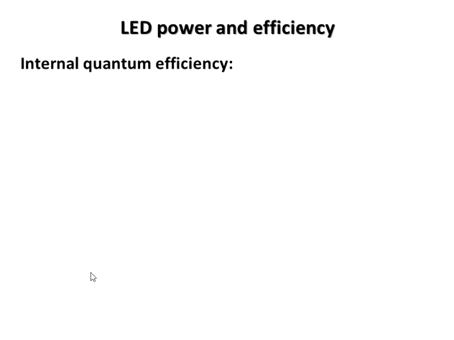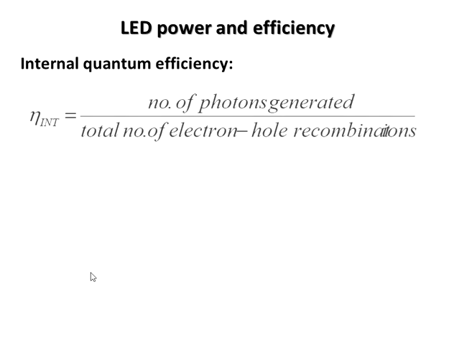So let us look at the LED power and efficiency. The efficiency is indicated by two parameters, internal quantum efficiency and external quantum efficiency. Internal quantum efficiency is given as the number of photons generated to the total number of electron hole recombinations.